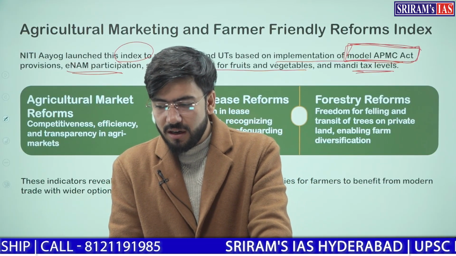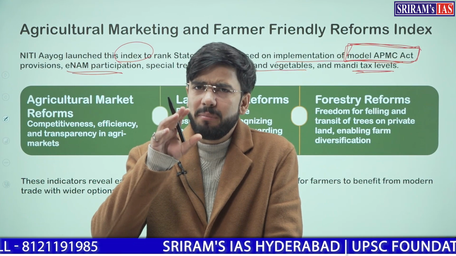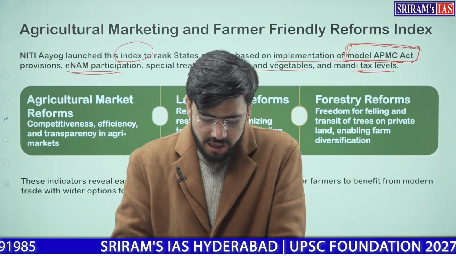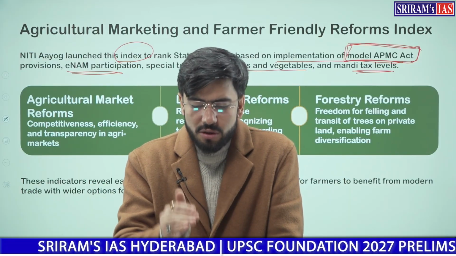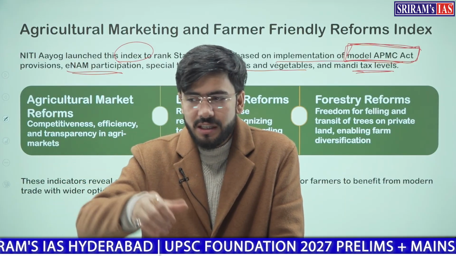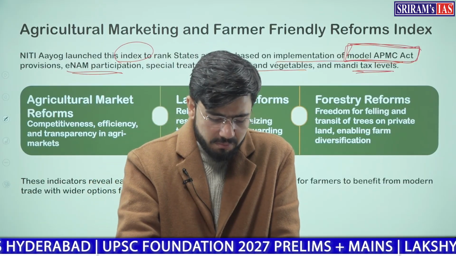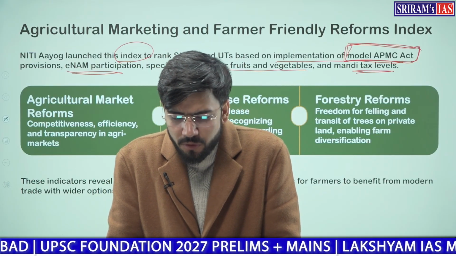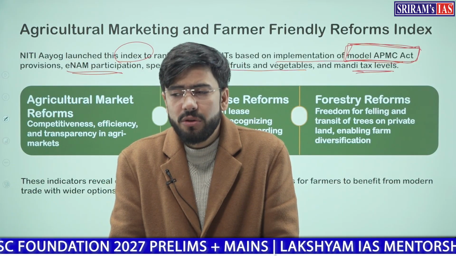Now these agriculture producer markets, or mandis, had basically a structure in which intermediaries played a greater role, in which more earnings were with intermediaries than with the farmers themselves, in which more of the commission was taken out of the sales by these commission agents and less was left for the farmers. Further, the cartel system which was working in these APMCs was to be eroded, and that was one of the objectives. Thereby, we actually introduced the ENAM.